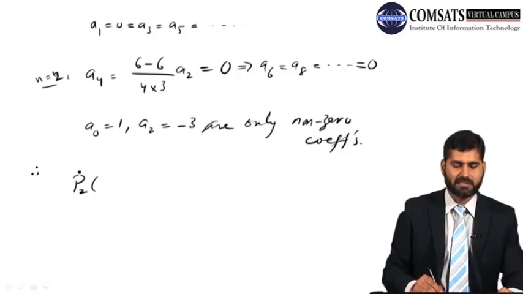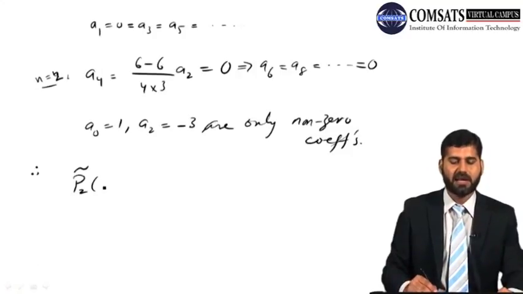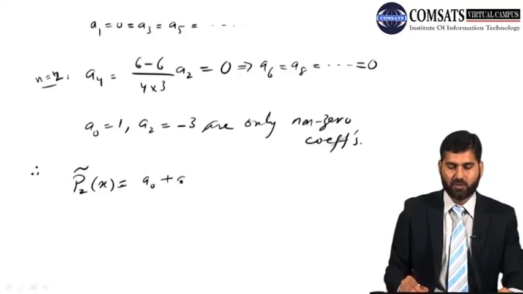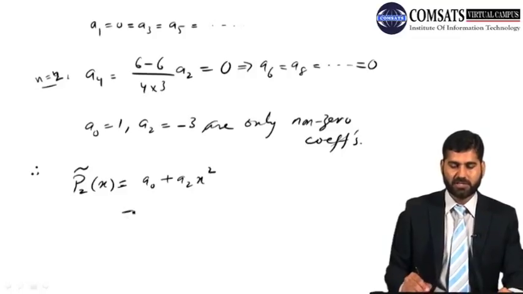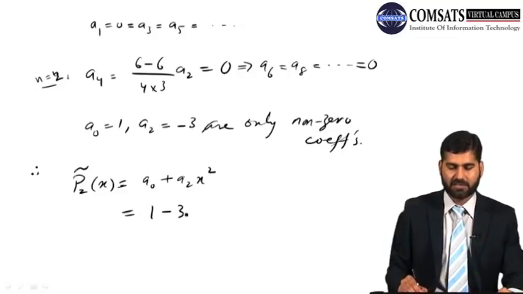All right. So therefore, my P2 of x, let's not call it P2, let's call it something else. Let's call it P2 tilde of x. I'll tell you the reason. a0 is 1 plus a2 x squared. This is what you got. So this is 1 minus 3x squared.